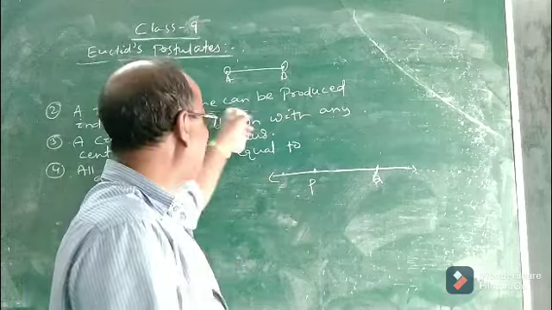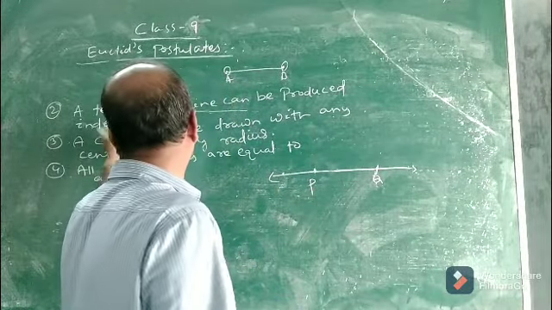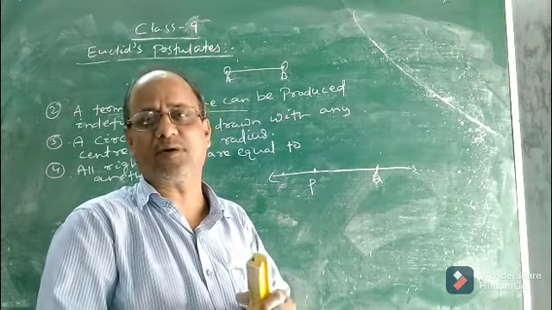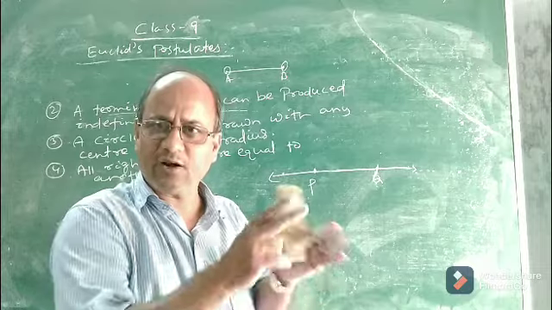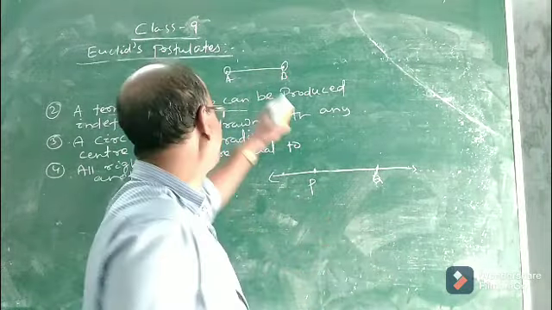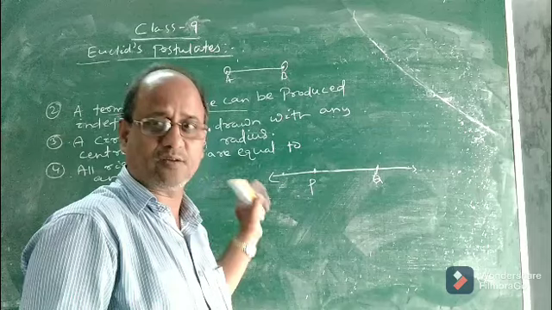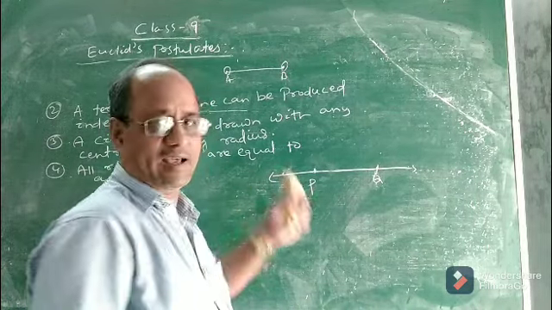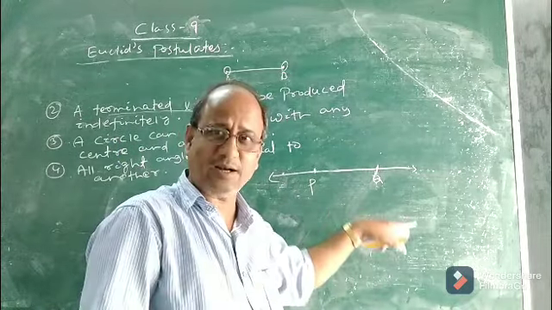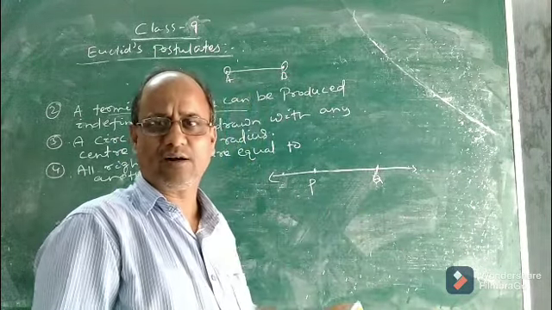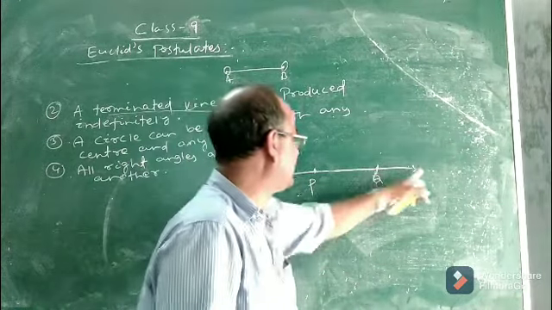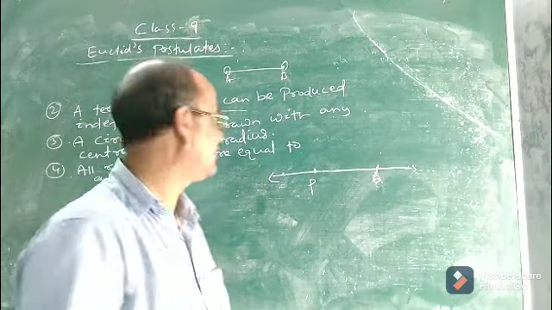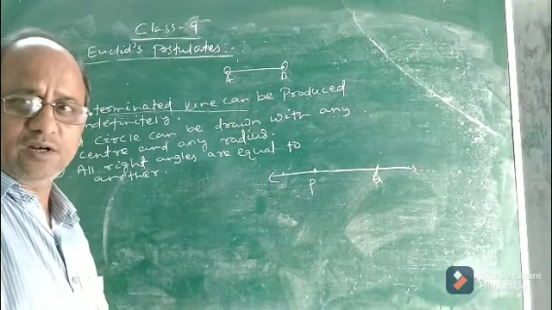Okay. He said that a line segment can be produced indefinitely. But you see, in junior classes we had read that a line segment cannot be produced indefinitely. Why? It cannot be produced in both directions because the endpoints are fixed. This one you cannot change. But here what did he say? He said a broken, a terminated line. Not line segment. He said a terminated line, which is nothing but your line segment. It can be produced endlessly. So this is your second Euclid's postulate.